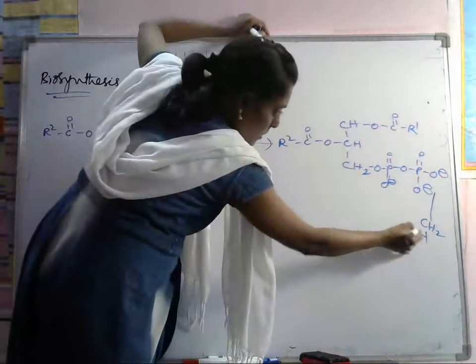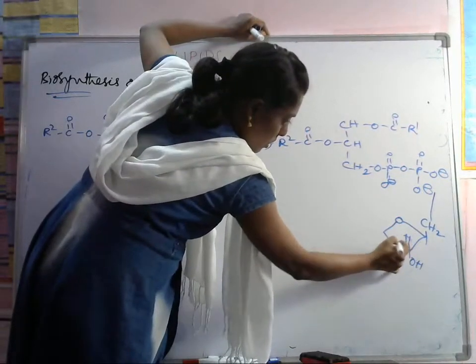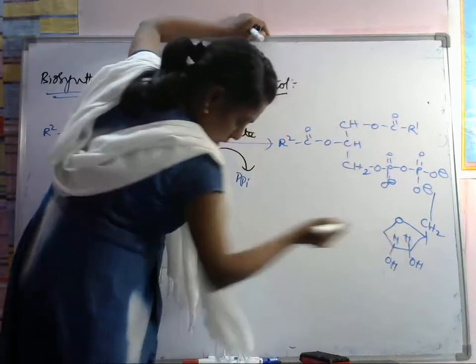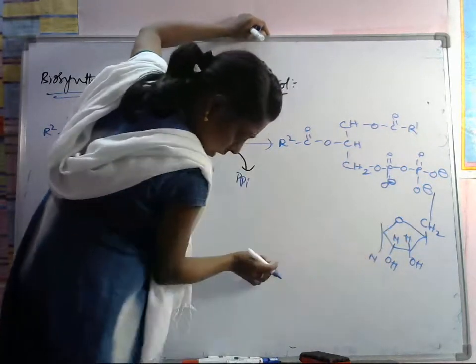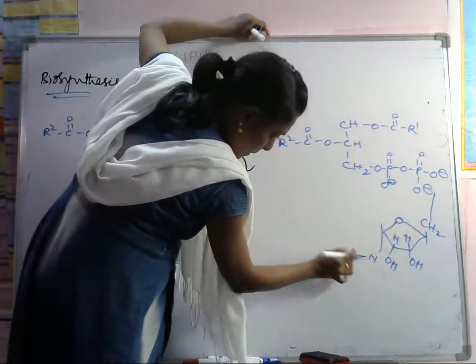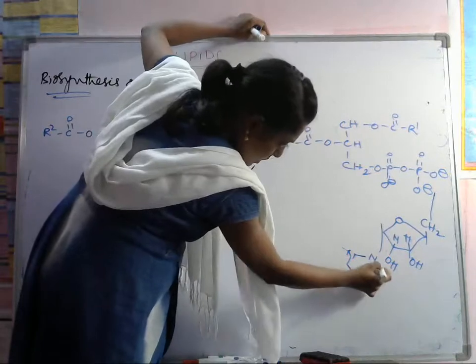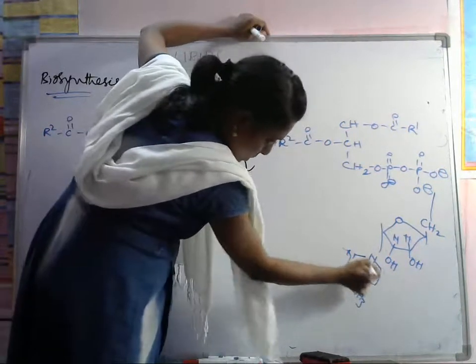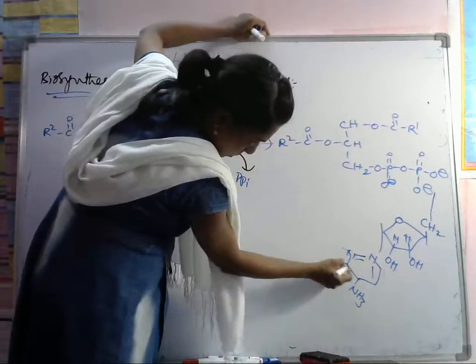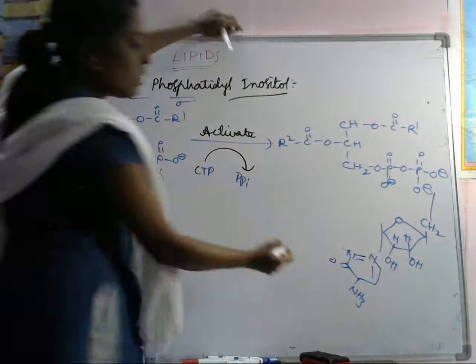Next is the ribose sugar, OH, H. Next we are having N here, where an NH group is there. Here a double bond O is there. So this group is there, plus we have to add